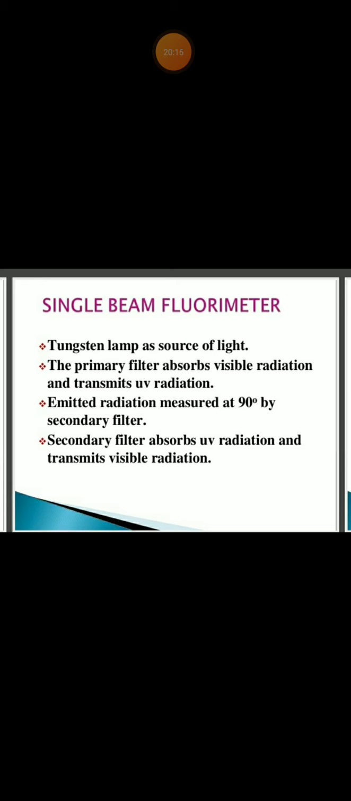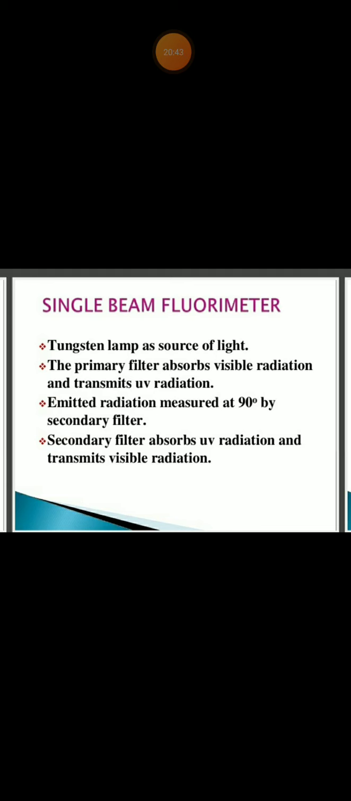Okay, what is the single beam fluorimeter? Tungsten lamp as the source of light. As usual, there is a tungsten lamp, but the primary filter absorbs visible radiation and transmits UV radiation. Then the emitted radiation is measured at 90 degrees by the secondary filter, and the secondary filter absorbs UV radiation and transmits visible radiation. Hope you understand.